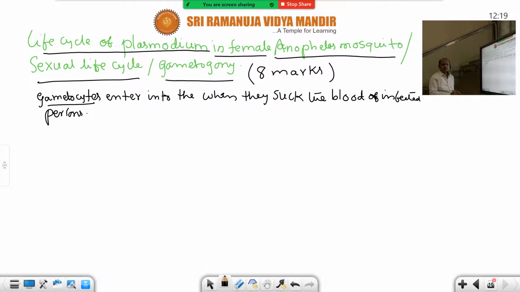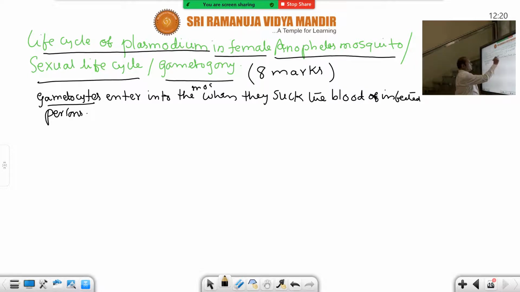In the spleen and bone marrow, the storehouse of RBC, while these RBC are there in the spleen and bone marrow, merozoites develop into gametocytes for further entry into the next host, that is the secondary host. This is actually the secondary host in other cases, but in case of Plasmodium this is the main host because the sexual life cycle occurs. Where the sexual life cycle occurs, it is called the primary host. Where the asexual cycle of any parasite occurs, it is called the secondary host. So gametocytes enter into the mosquito.